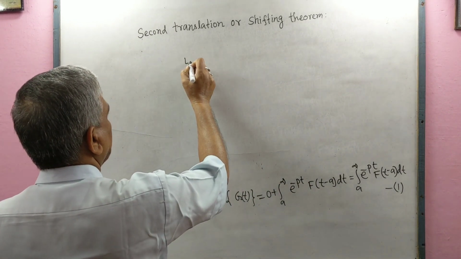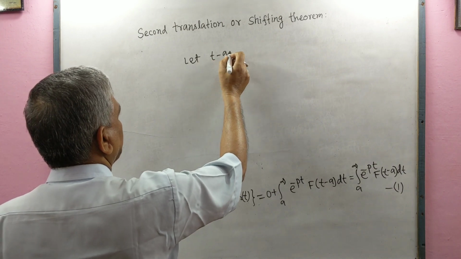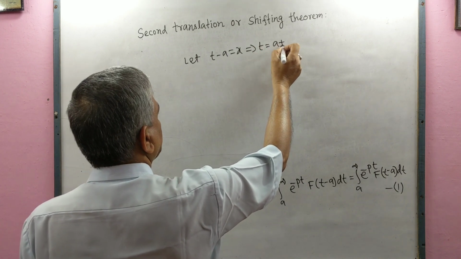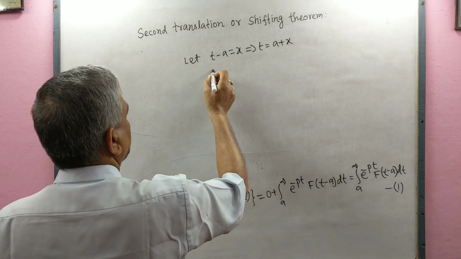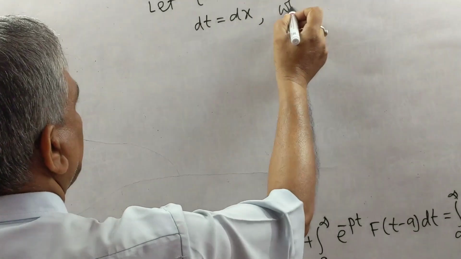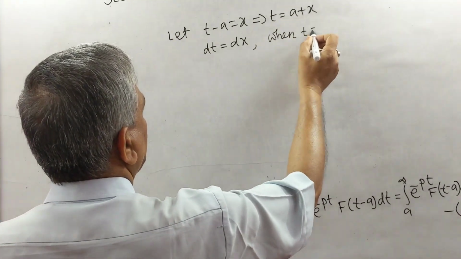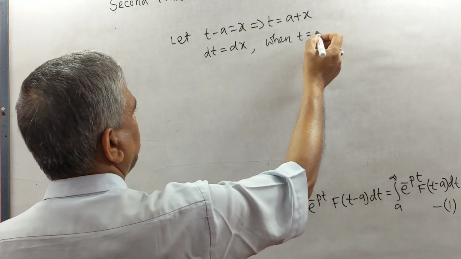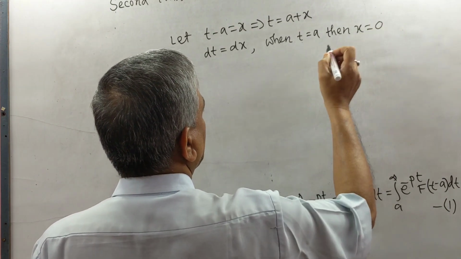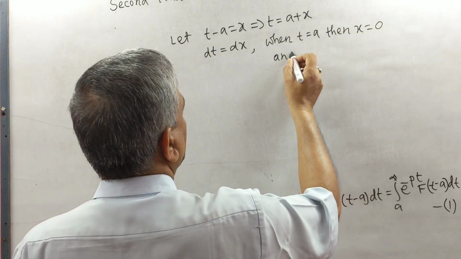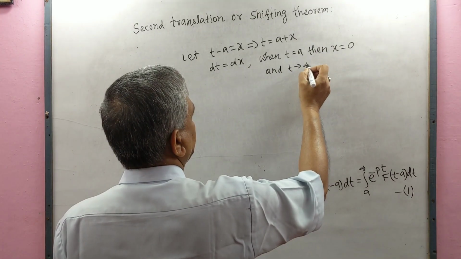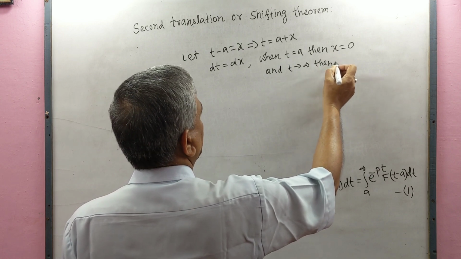Let t minus a equal x, which implies that t equals a plus x, and dt equals dx. When t equals a, then x equals 0, and when t tends to infinity, then x tends to infinity.